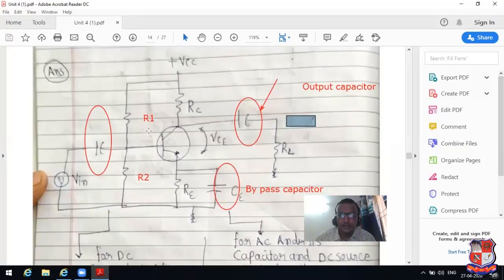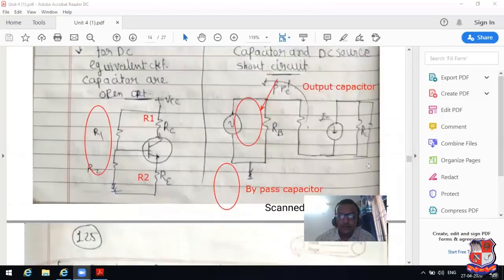It can be said that we remove the AC component from the entire system and only consider the DC signal. Remove the AC component.